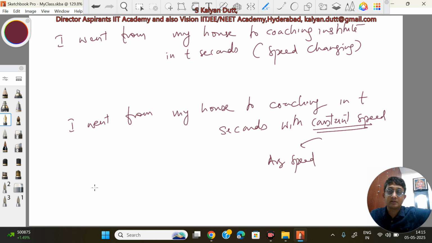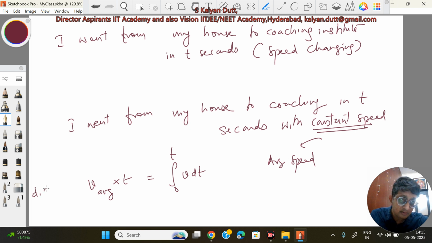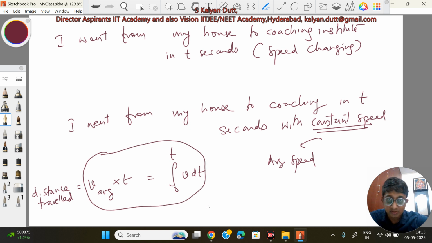So average speed, if you were to go with that average value without changing the value, if you were to go with that constant speed called average speed, and if you multiply with time, you would still travel the same distance as if you were to go with a variable speed. So I'm equating the distance traveled in both cases. In one case I am going with a variable speed, in another case with a constant speed, which happens to be called the average. So from here you can see the definition. V average comes out to be integral 0 to t v dt by t minus 0.